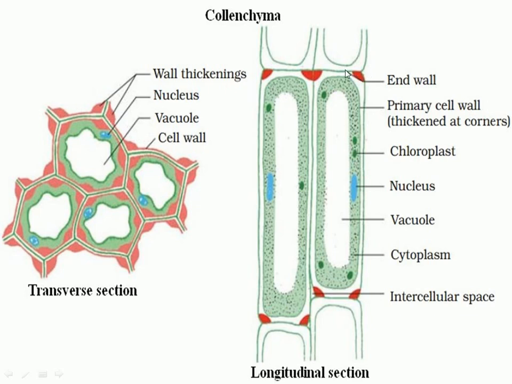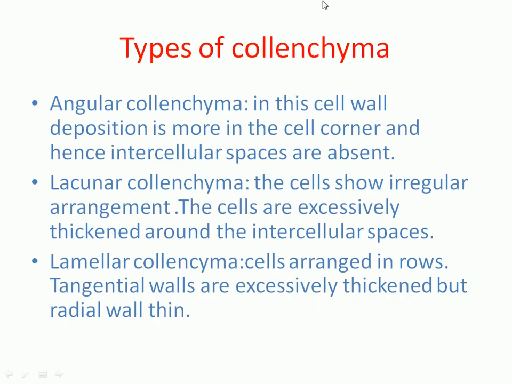This thickening, as I already said, is not due to lignin; it is due to the presence of pectin, hemicellulose, and cellulose. The intercellular spaces are fewer than those present in parenchyma. Now, on the basis of thickening, collenchymatous cells are divided into three categories. First is the angular collenchyma, second is the lacunar collenchyma, and third is the lamellar collenchyma.